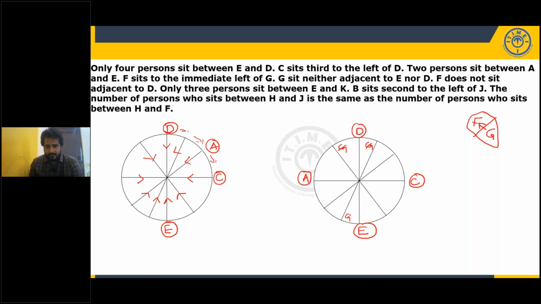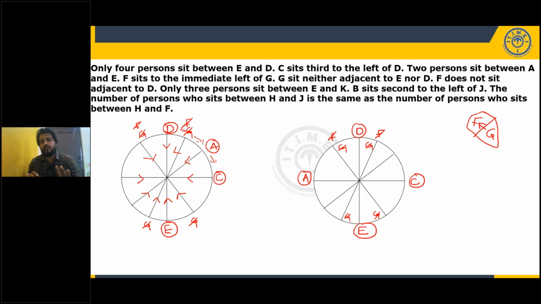Even G is not adjacent to E also. It is mentioned: G sits adjacent to neither E nor D. So G cannot be here, and G cannot be here. And F does not sit adjacent to D. So even F cannot be here. But F should be immediate left of G.